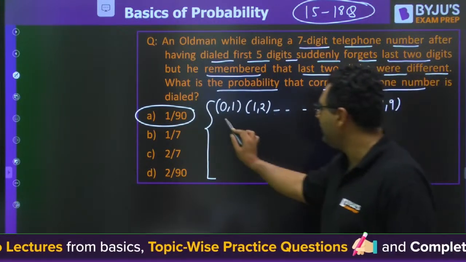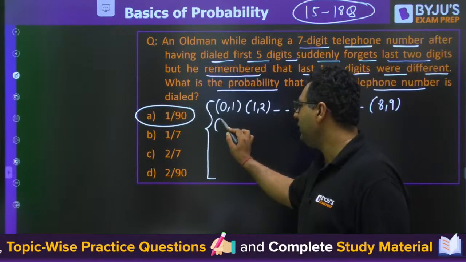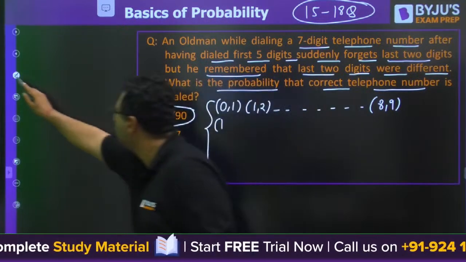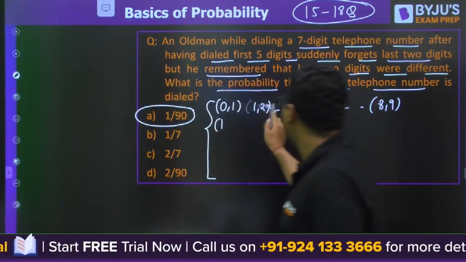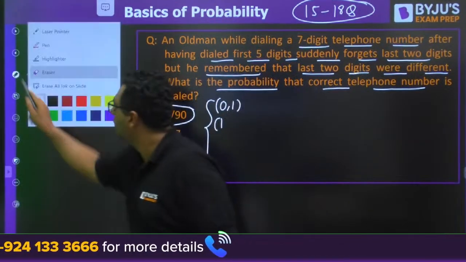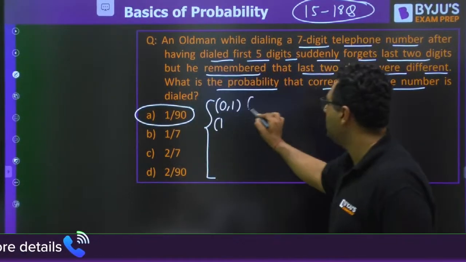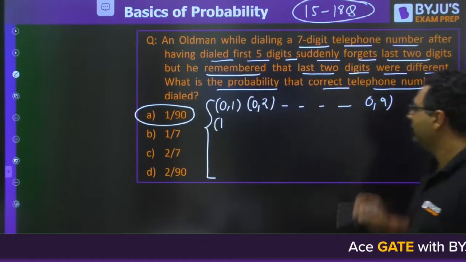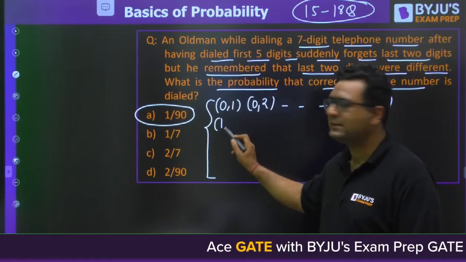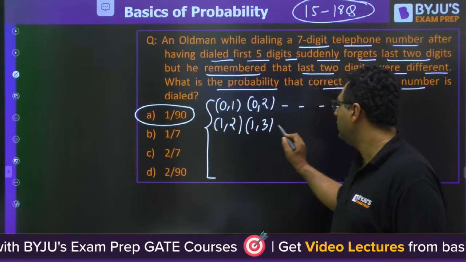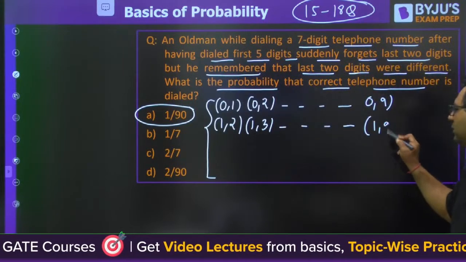Similarly, I will take it in another way. They can be 01, 02, 09. They can be 12, 13, 19.